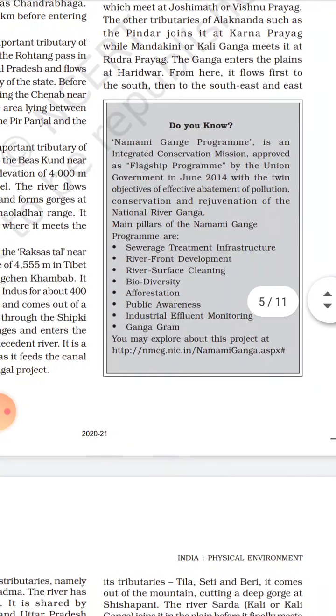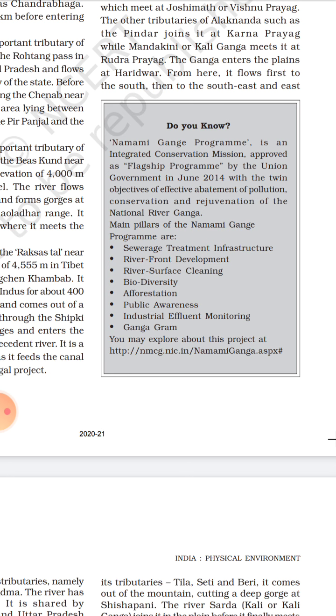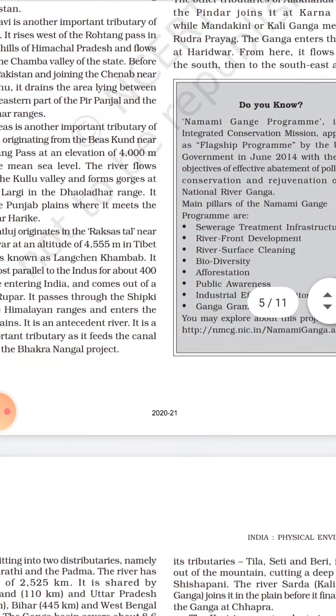There is a Namami Gange program. It is a program run by the Union government in 2014 with the twin objective of cleaning the Ganga. The main pillars of this program are riverfront development, river surface cleaning, that is cleaning of surface water of the river, afforestation, public awareness, biodiversity, Ganga Gram, and industry effluent monitoring, so they do not discharge their polluted water in river Ganga.